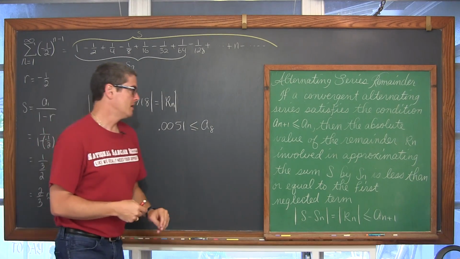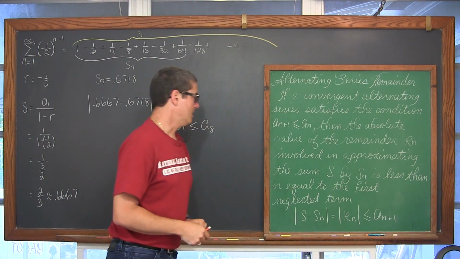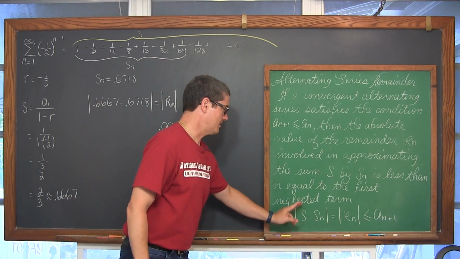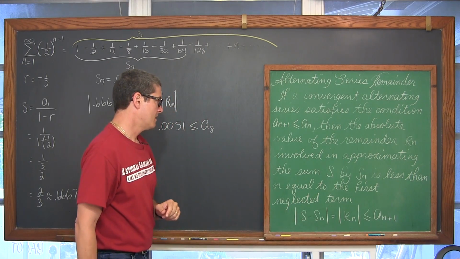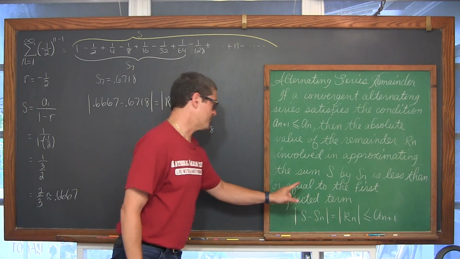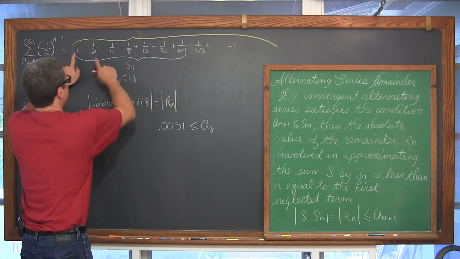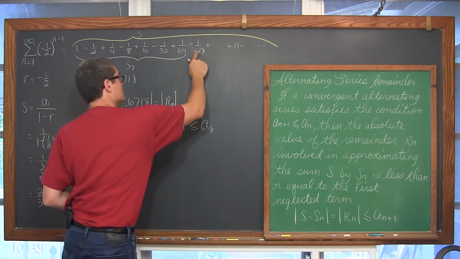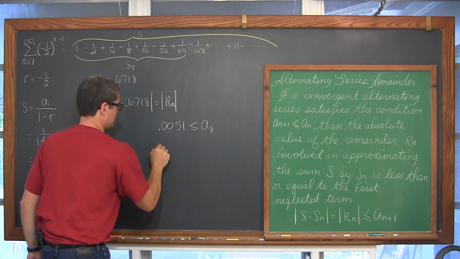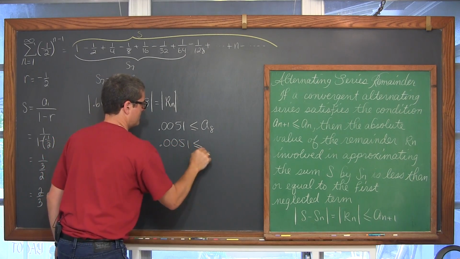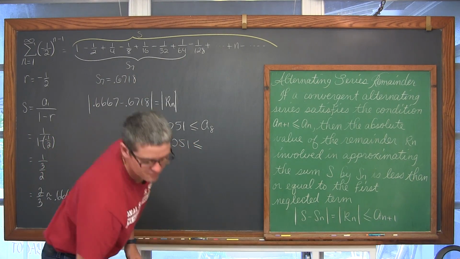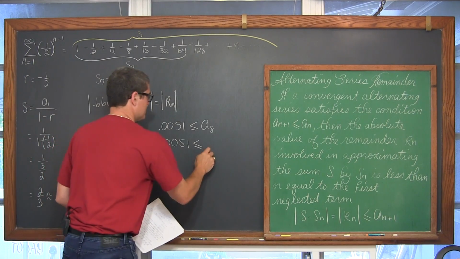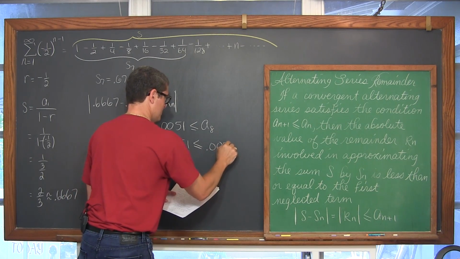And we're comparing the remainder, how far off the series, the infinite sum, is from the partial sum, and it is less than or equal to the first neglected term. We've added the first 7. The first term that we did not include in our partial sum, that neglected term, is 1/2^8. Well, a sub 8, or 1/128, is approximately equal to 0.0078.